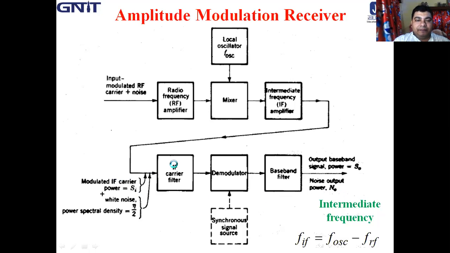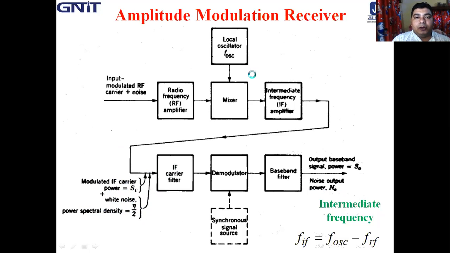And at the IF carrier filter we apply the modulated IF carrier whose input power is I, and white noise whose power spectral density is eta by 2.